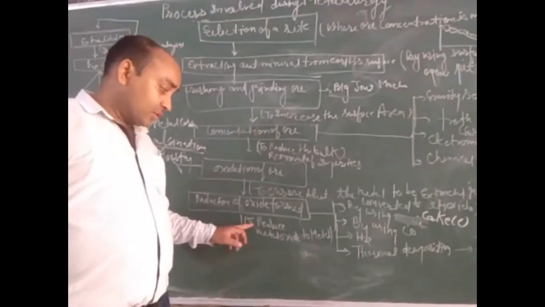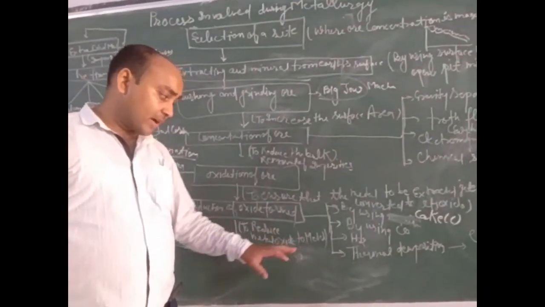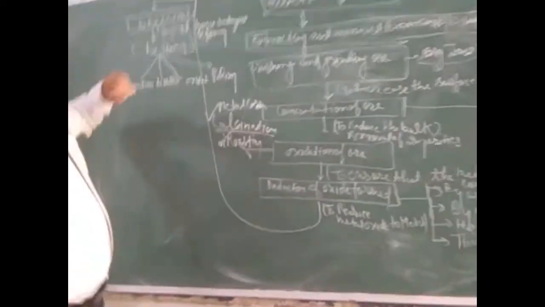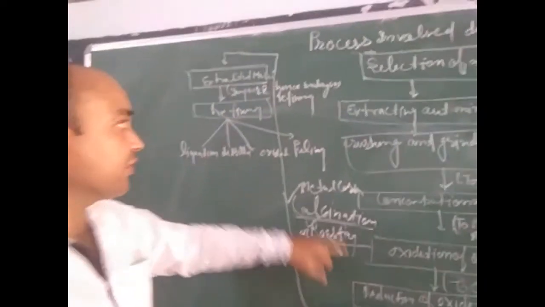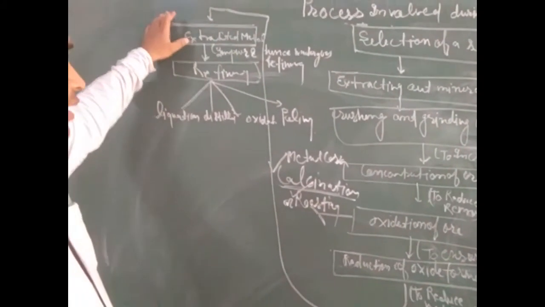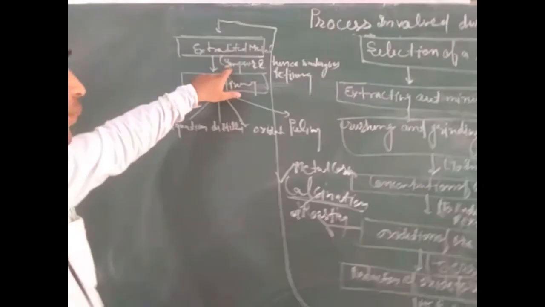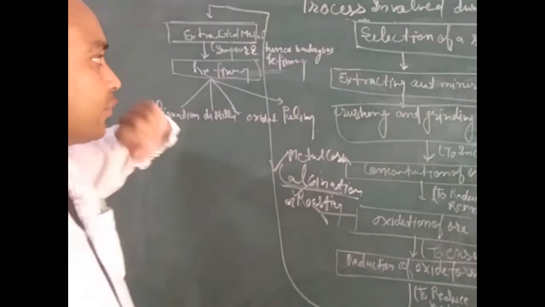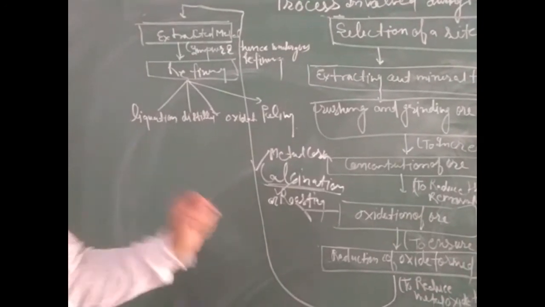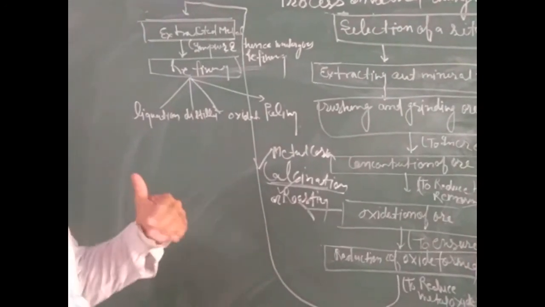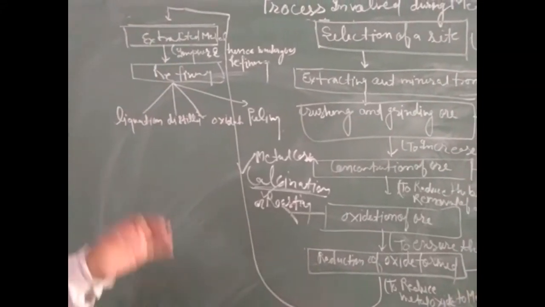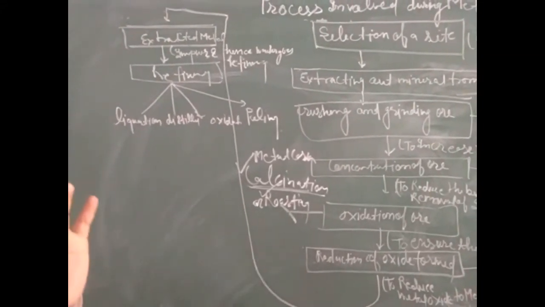After the reduction process, we get the extracted metal. Now the next process is refining, as the metal is impure. We know that after obtaining metal from reduction of metal oxide, the metal is not totally pure but contains a small quantity of impurities.